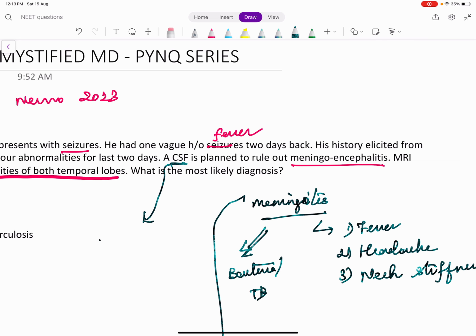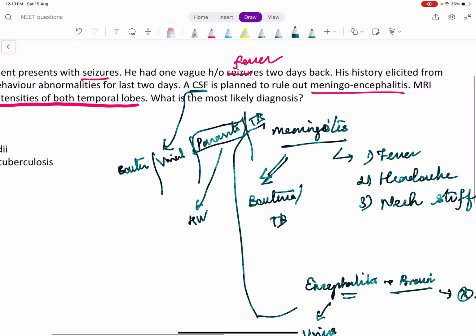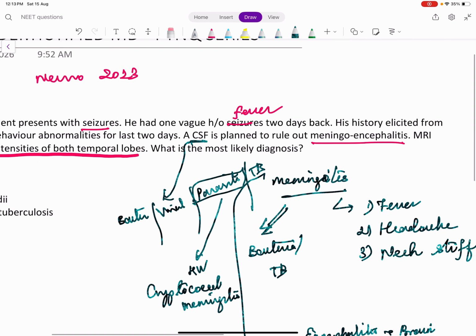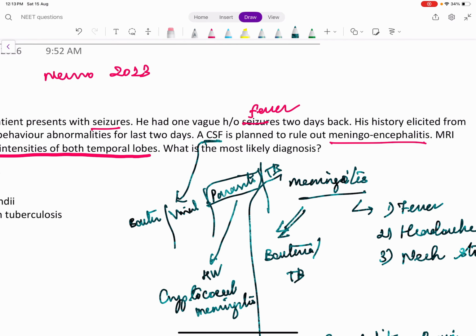So in CSF we have a difference between bacterial, viral, parasitic and TB. Parasitic meningitis usually occurs in HIV. Example is cryptococcal meningitis. It occurs when the CD4 count is less than 100. So here we have India ink stain. Another question was discussed on meningitis, so you can refer to that. Just a small revision I made here.